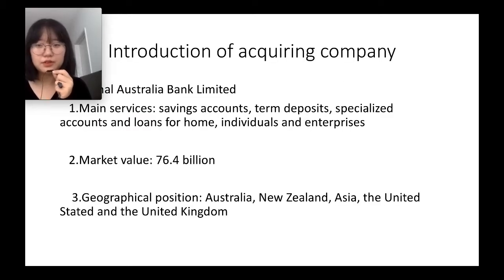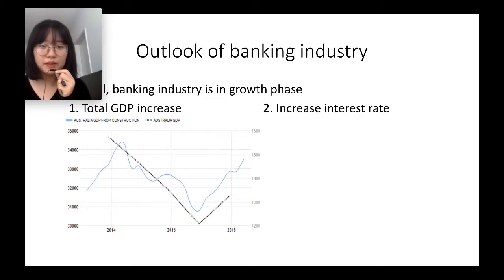First, I'm going to introduce the acquiring company, which is National Australia Bank. It is the largest business bank in Australia, and the main services are savings accounts, term deposits, and loans. It provides service in Australia, New Zealand, Asia, the United States, and the United Kingdom. The market value is 76.4 billion. Overall, the banking industry is in a growth phase. The first reason is the total GDP has increased since 2017, and also there is an increased interest rate, which can charge higher from the borrower.